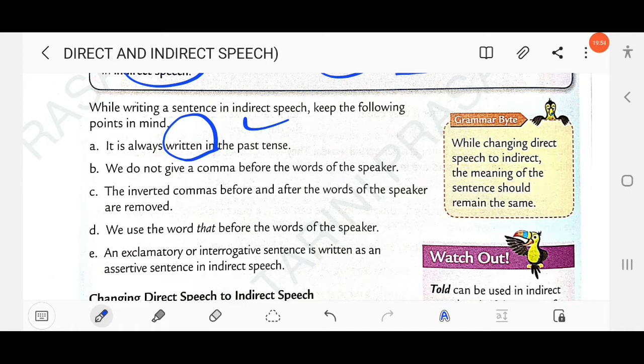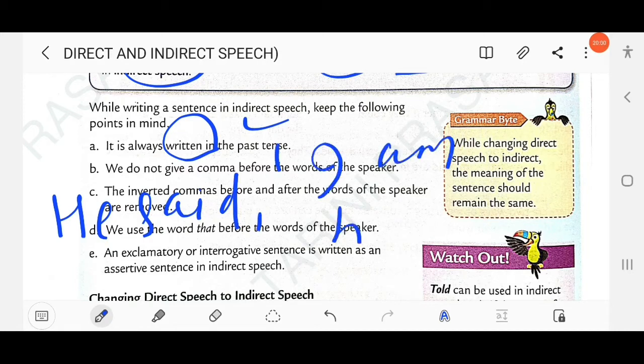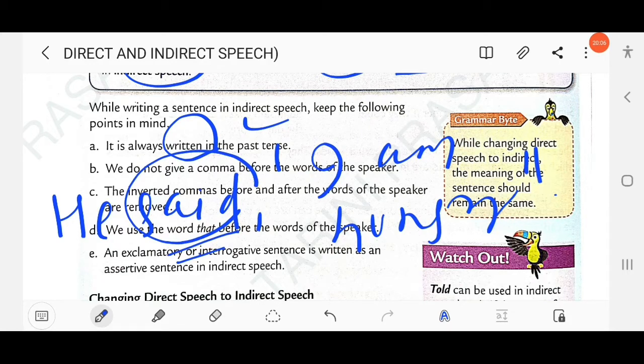Like, he said, "I am hungry." So this is known as the reporting verb. Here the reporting verb is in the simple past, so the reported verb will also be changed. That's why the first point is written: it is always written in past tense. Past tense means here the reporting verb is in past tense.